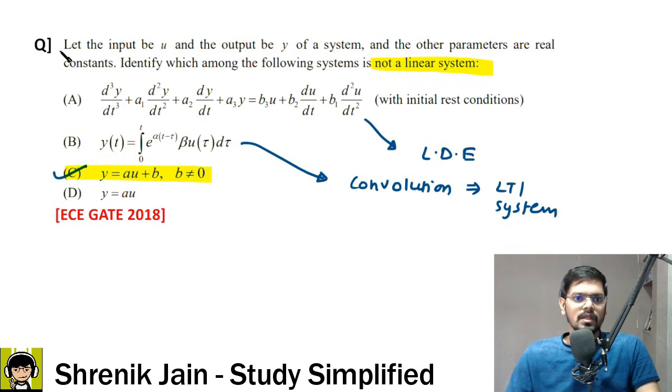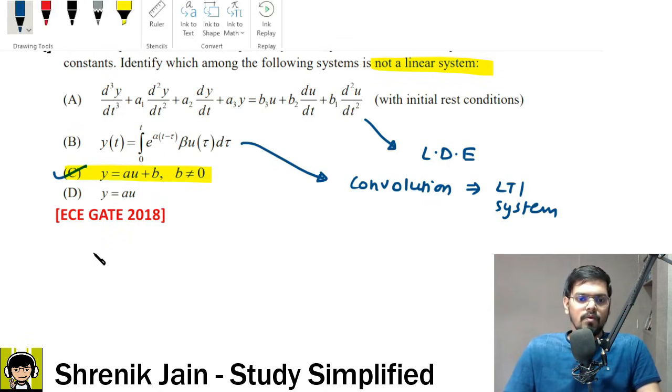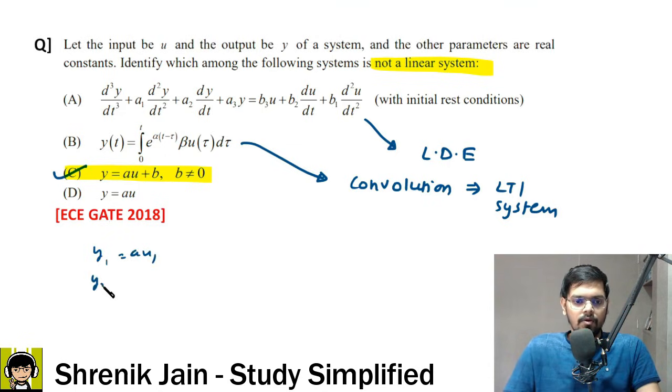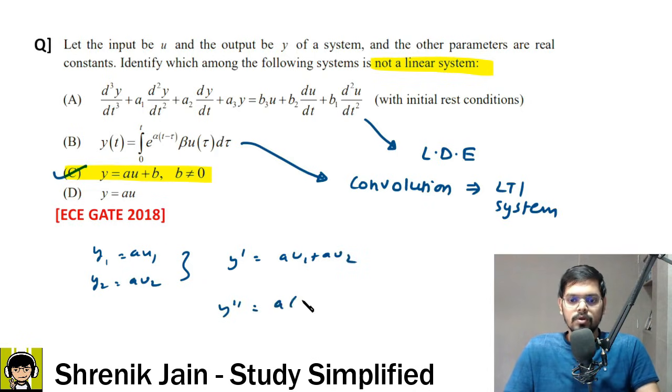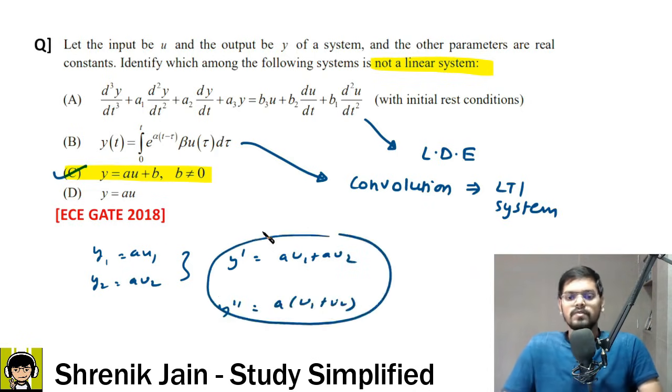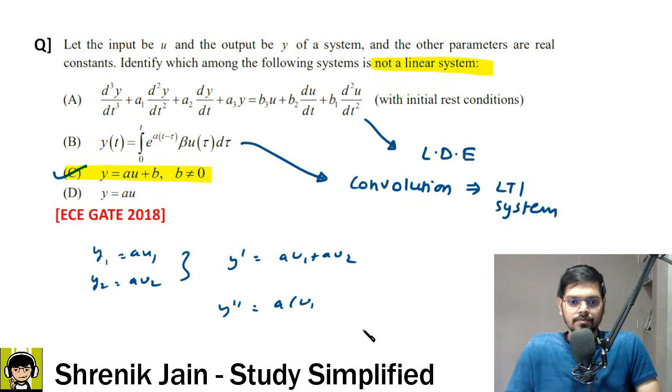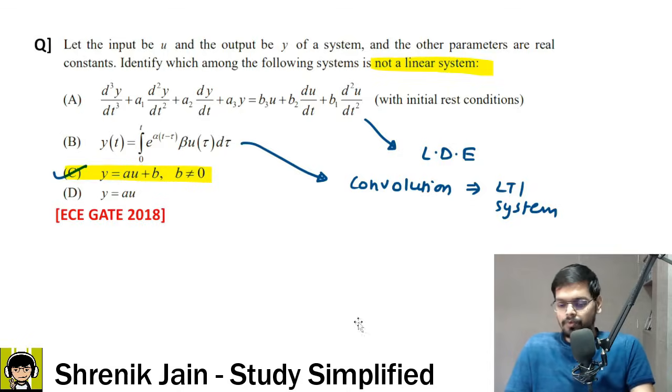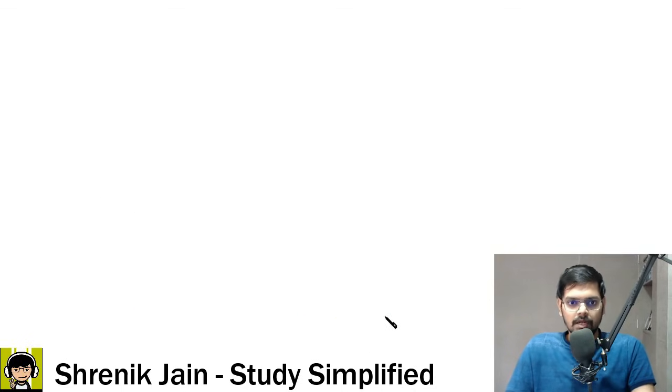If you even check option D, verbally you can say that y1 output would be Au1 and y2 output would be Au2. Addition of them, y dash, would be Au1 plus Au2. For y double dash, input is changed as u1 plus u2, so A times u1 plus u2. See, both of them are same. If both of them are same, this means that your given system is a linear system. Agreed? So option D was also a linear system. This is how you can prove. So finally non-linear system we got in option C. Option C is done.